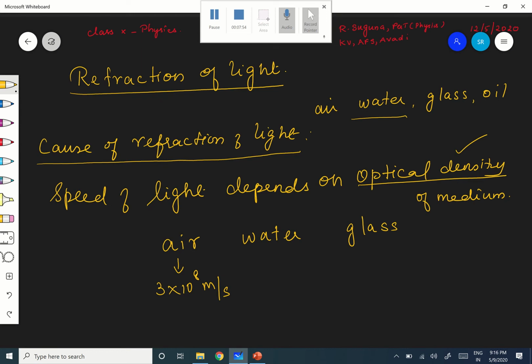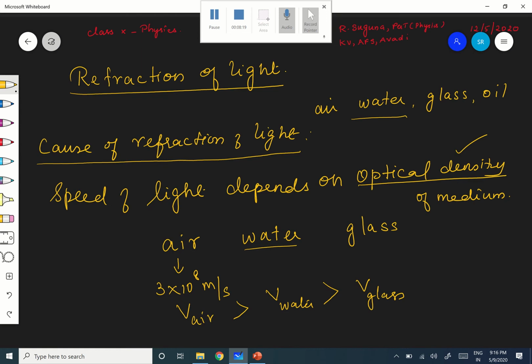But what is the speed of light in water, if you see? Therefore, speed of light in air, speed of light in water and speed of light in glass. If you see, for air it will be more, and for water it will be more than that of glass.